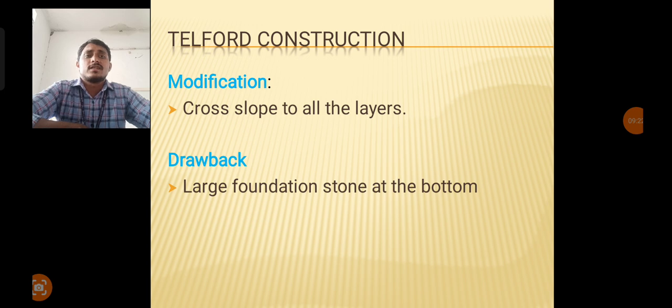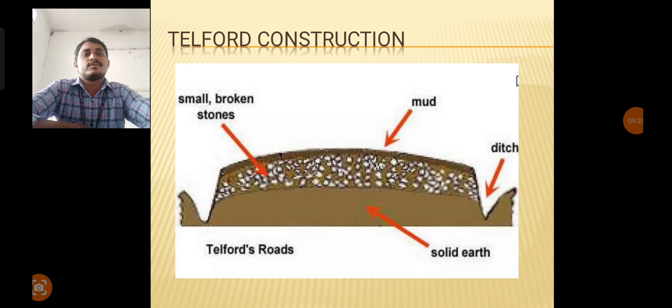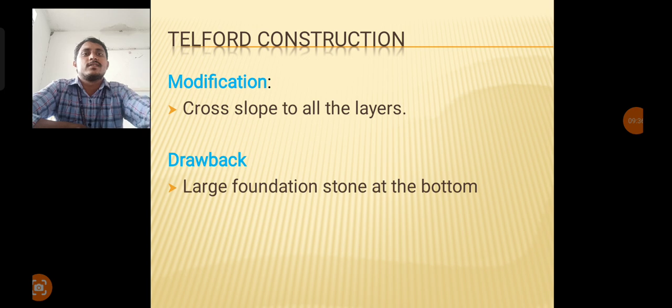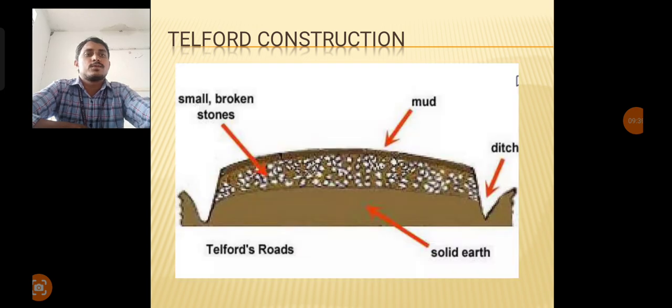So in Telford construction, if you observe the diagram, the road is also made of 4 layers: soil subgrade, sub base and wearing course. But when compared to the previous 3 methods, in Telford construction cross slope is provided to all the layers.